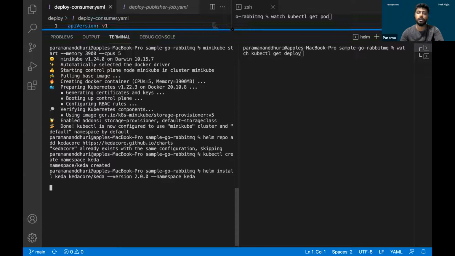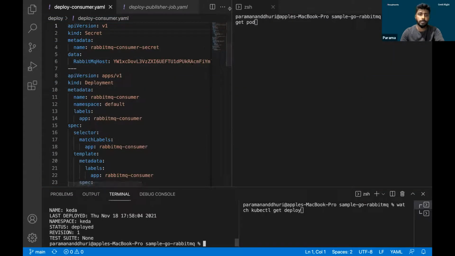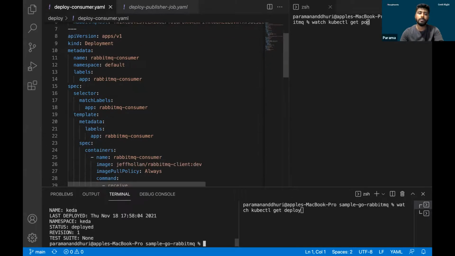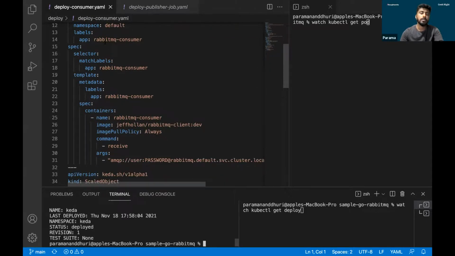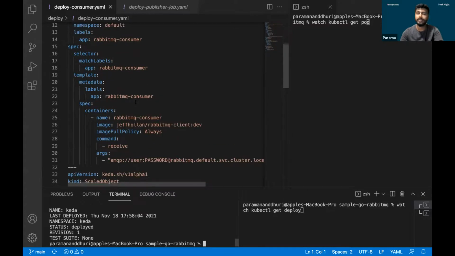Till then, we can see what we are going to cover as part of the coding. If you see over here, there are three attributes, as I've shown in the PPT: the RabbitMQ server, a consumer, and a publisher. The consumer deployment will have a RabbitMQ consumer, which will consume all the messages from a RabbitMQ server.